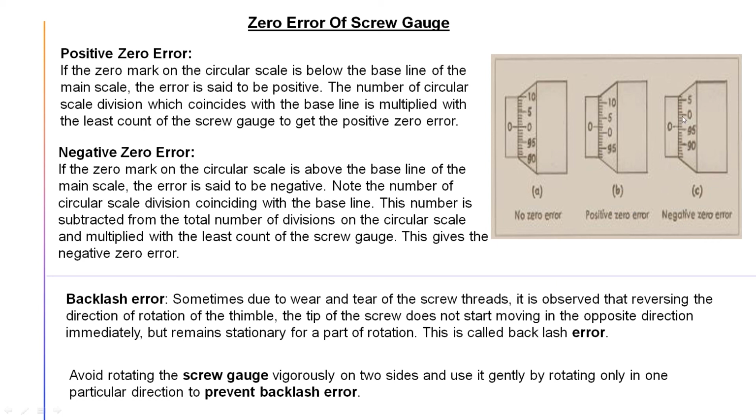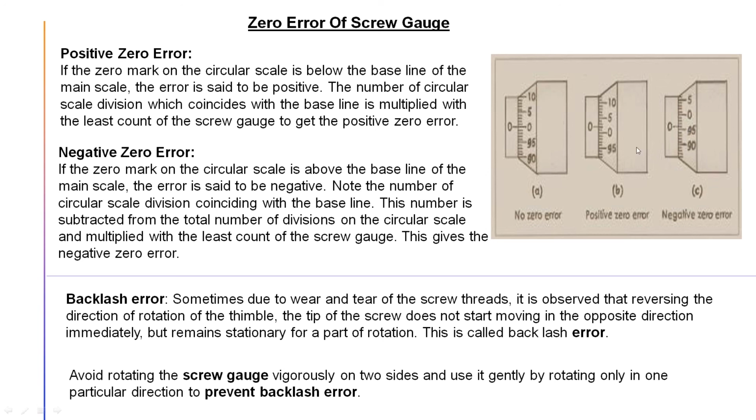And if after reaching, it crosses, it is known as negative zero error. So the two types of zero errors you can understand from the diagram, and the definitions are also written. If it is below the main scale zero, then it is positive zero error. If it is crossing the main scale zero, that is negative zero error.